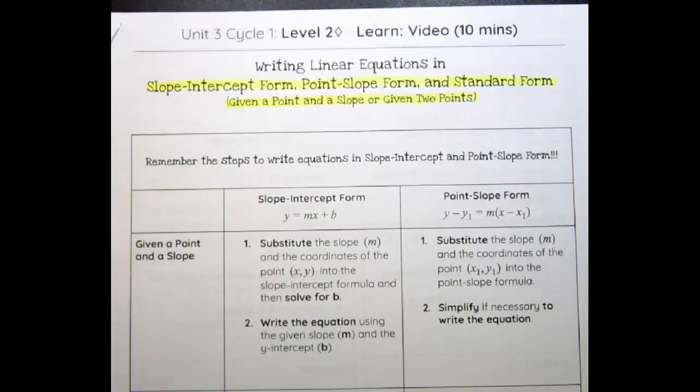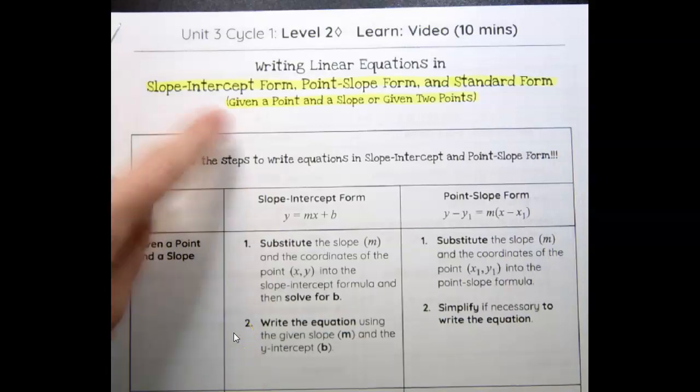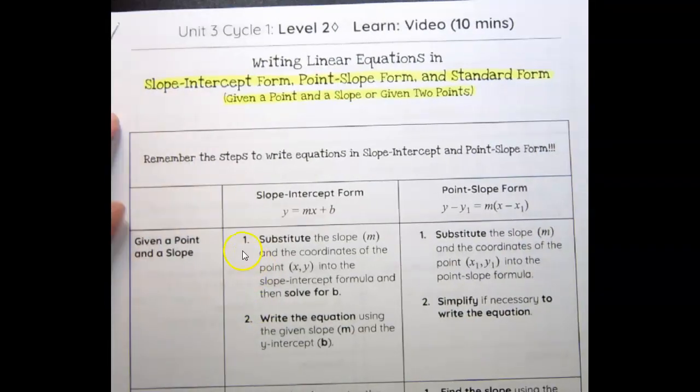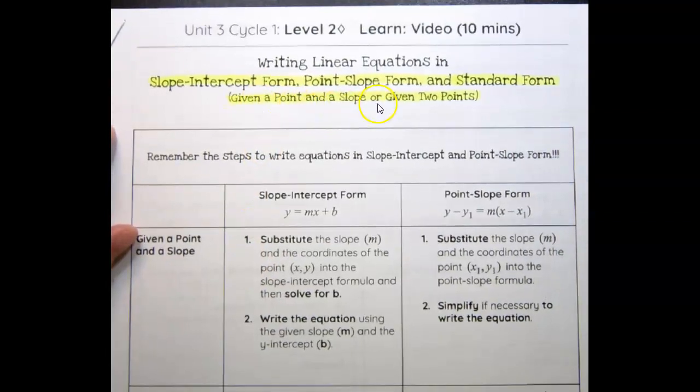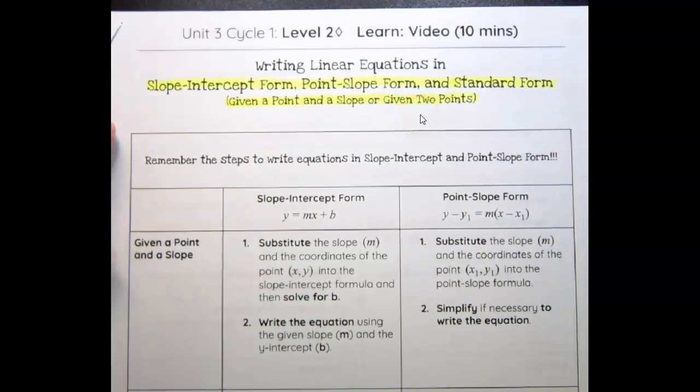Okay, this video is for Unit 3, Cycle 1, Level 2 Diamond. It covers writing linear equations in slope-intercept form, point-slope form, and standard form when you're given a point and a slope or when you're given 2 points.